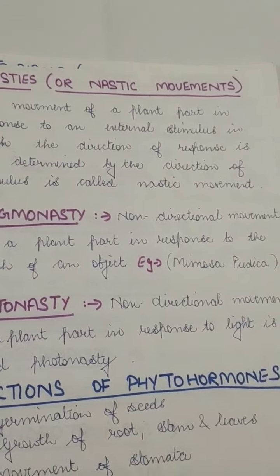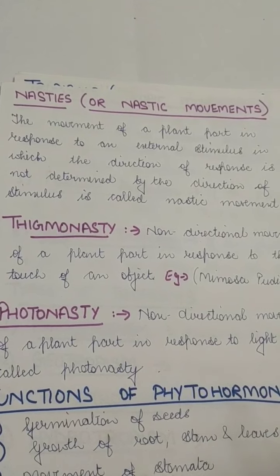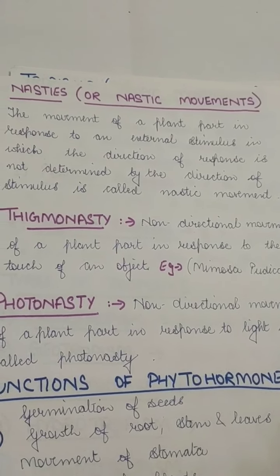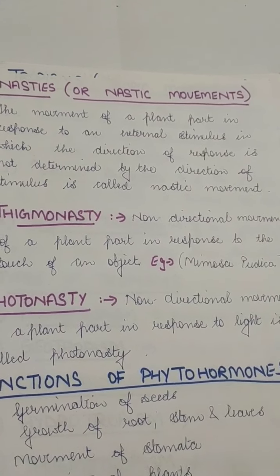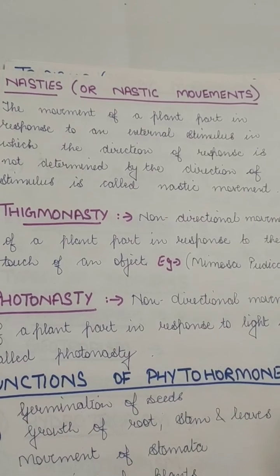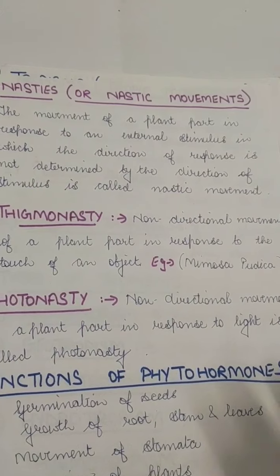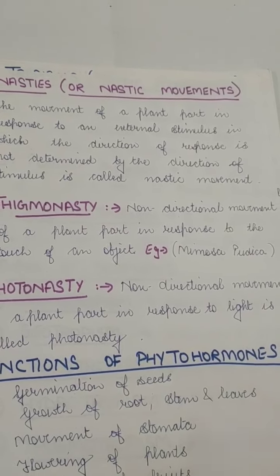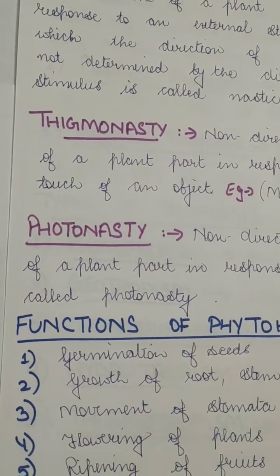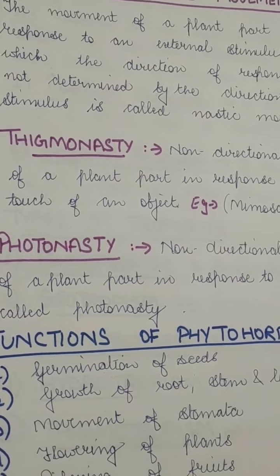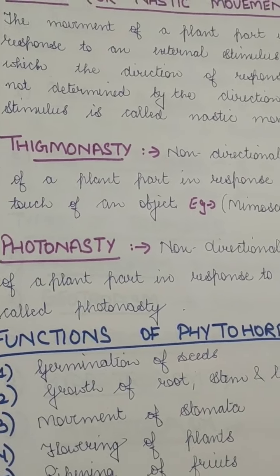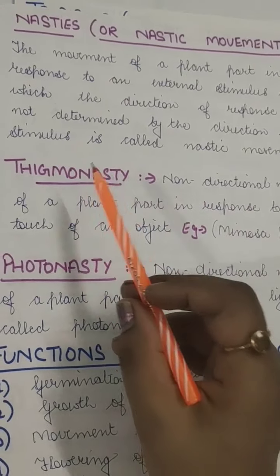The movement of a plant part in response to an external stimulus, in which the direction of response is not determined by the direction of the stimulus, is called nastic movement. So there is no direction of movement. The plant can move in any direction. They do not tend to move in the direction of the stimulus, like they will not move in the direction of the sunlight or any such thing. So that is called nasties.